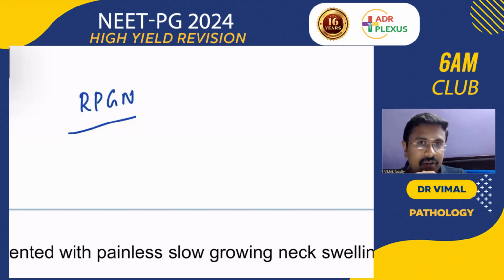So immune complex, now what you will be thinking, SLE and PAN, HSP, all these are the immune complex. And how is the immunofluorescence going to be? A linear pattern is seen in anti-GBM. Granular pattern is seen in immune complex. Granular pattern is seen in type 2 RPGN, whereas type 3 RPGN is actually pauci-immune. There are no immune deposits, but it is ANCA positive. So in type 3 RPGN, you will be getting Wegener's and microscopic polyangiitis, all these things.